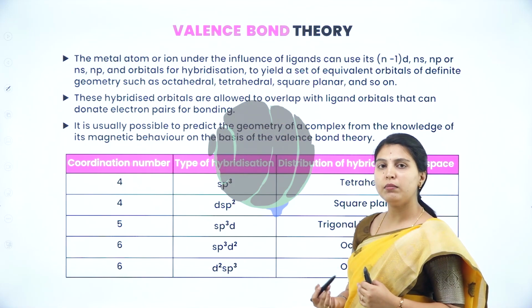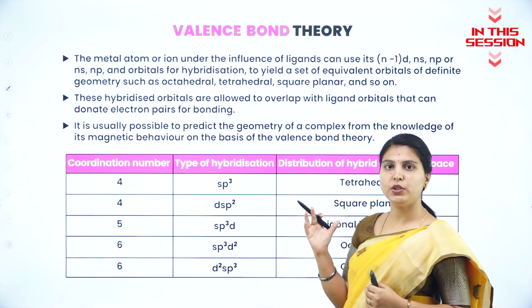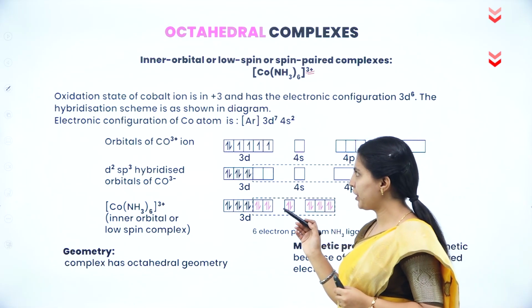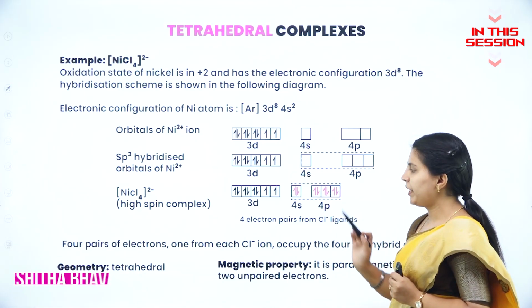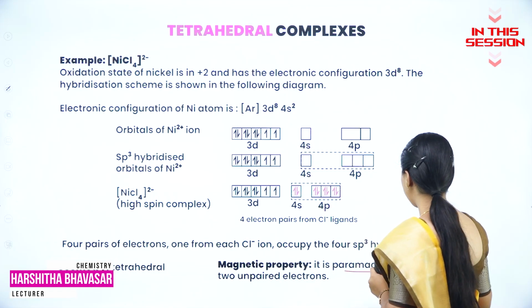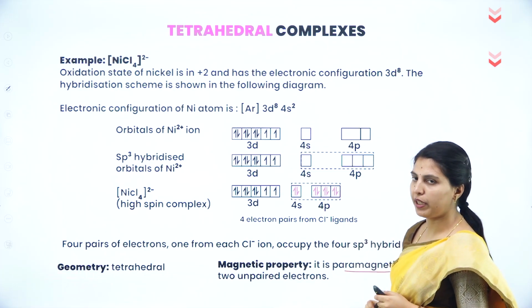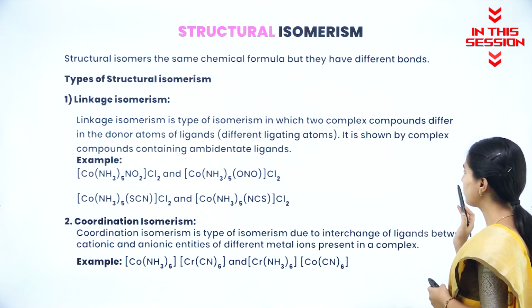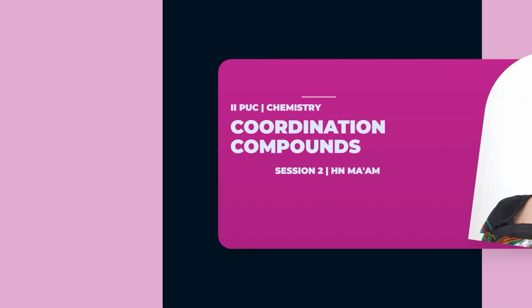A central metal atom, if it is bonded with ligand, gets hybridized, and it will form a new complex. The hybridization scheme shows the electronic configuration of the cobalt atom is 3d7 4s2. Due to the unpaired electrons, it will be paramagnetic in nature and it has tetrahedral geometry. Linkage isomerism is a type of isomerism in which two complex compounds differ in the donor atoms of ligands.